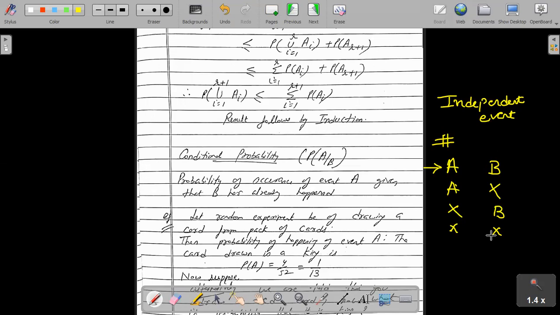So this we have already discussed. Independent means they do not affect each other. It is not that the occurrence of one event will not let the other event occur, or vice versa.